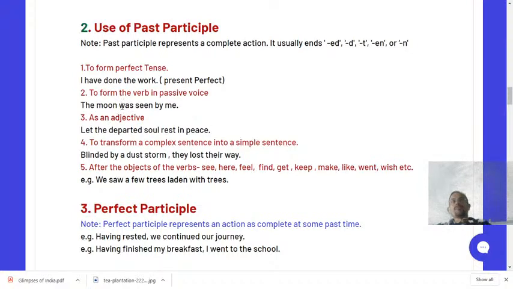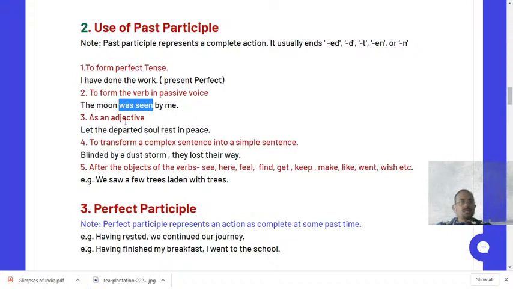Like the moon was seen by me, the moon is seen by me, or he was punished by the teacher, he was rewarded by the teacher, he is rewarded, he has been rewarded, he shall be rewarded. All the passive structures will come under past participle, because in passive structure we use the third form of the verb along with the helping verbs. Therefore in all the passive structures we shall get examples of past participle.